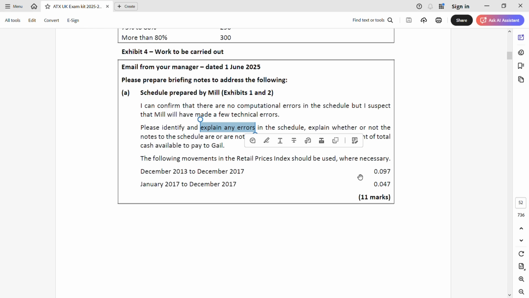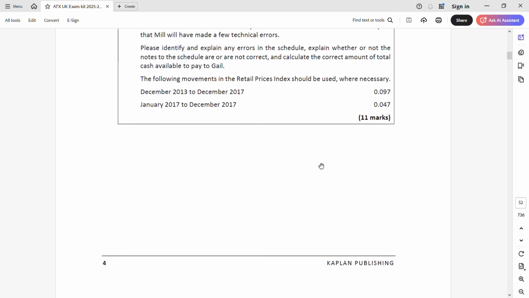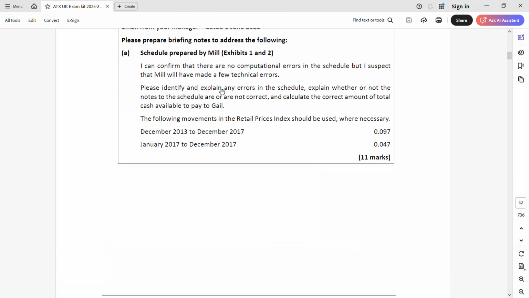Next, you have been given the indexation factor. You see, it is till December 2017. Beyond this, you do not have any indexation factor. So you have to decide whether you will take this or this. It is based on the date when you are selling. So that's about this.